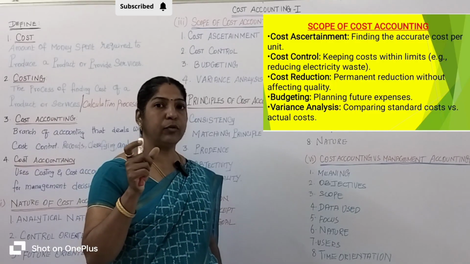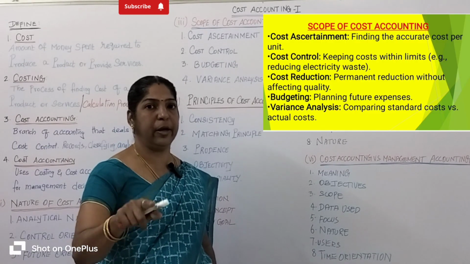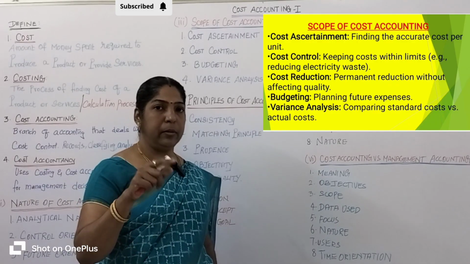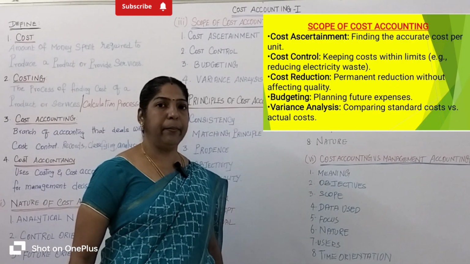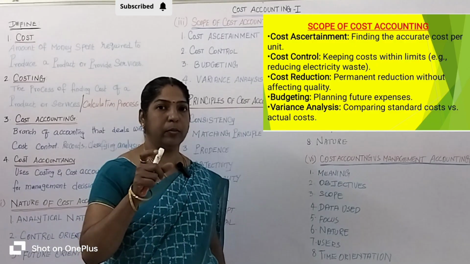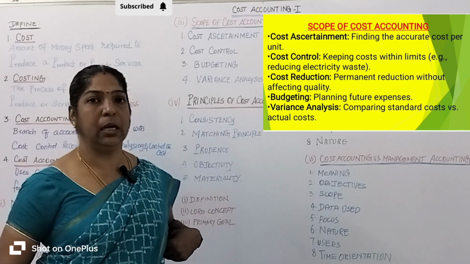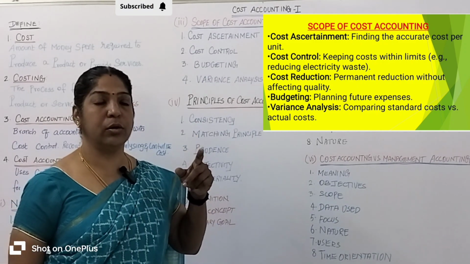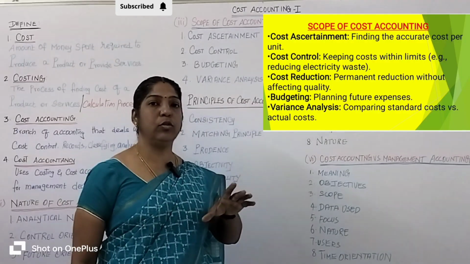Listen, the cost of production is 10,000 rupees. Say for example, take a bakery business. In a bakery, the total cost of production is 10,000 rupees and it produces 100 units. What is the cost per unit? You can calculate it.